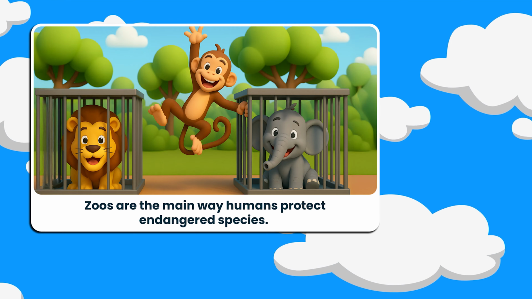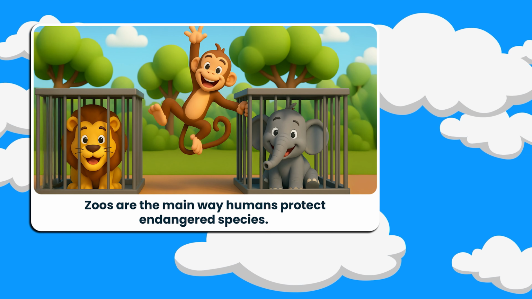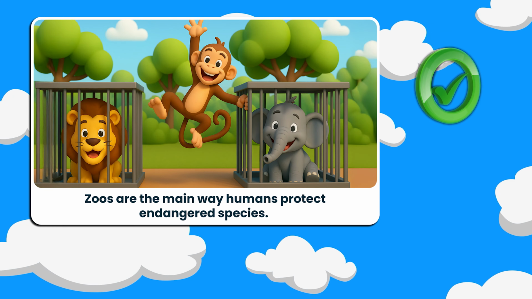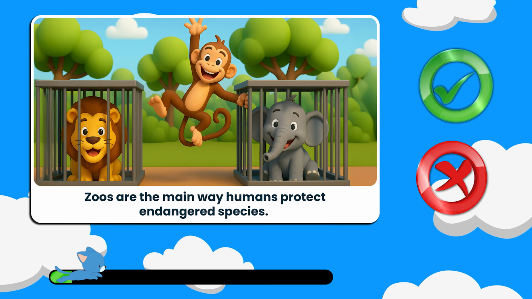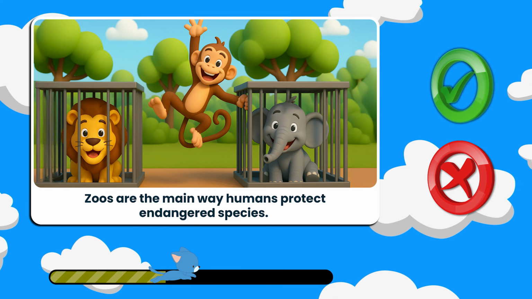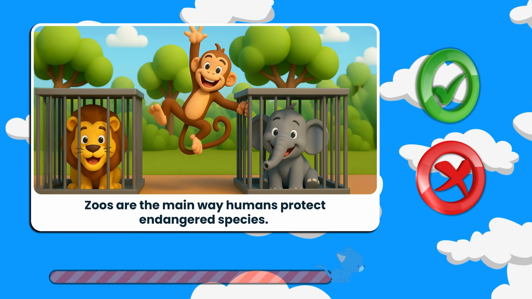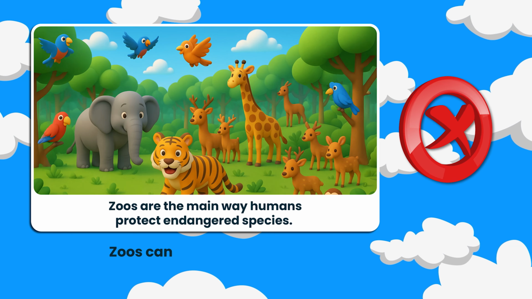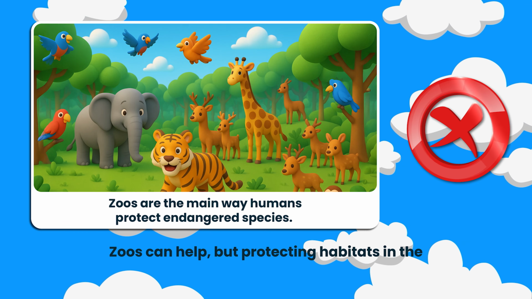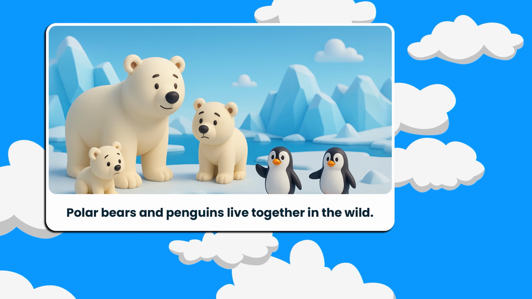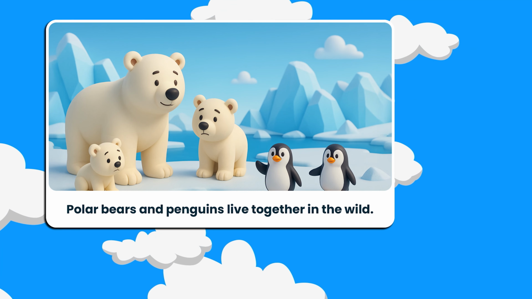Alright, here's a mythbuster. Zoos are the main way humans protect endangered species. True or false? Stand for true, sit for false. That one's false. Zoos can help, but protecting habitats in the wild is the most important way to save species. Next up, polar bears and penguins live together in the wild.